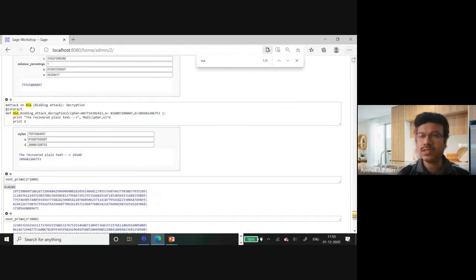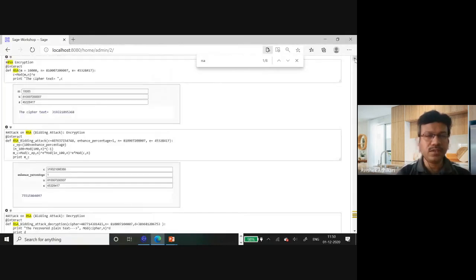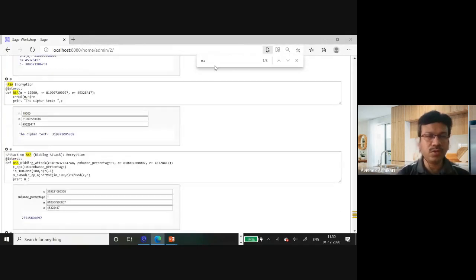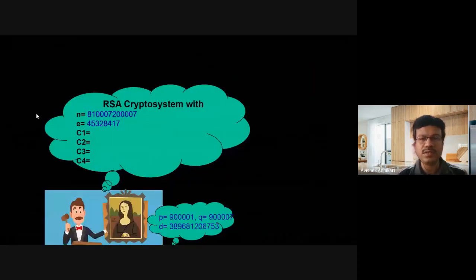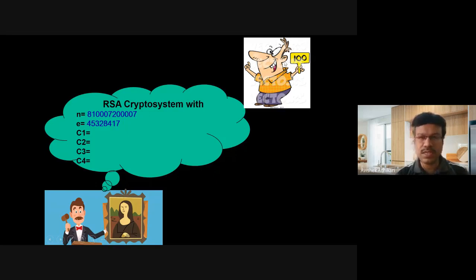So here somebody wants to make a plain text. Suppose this is RSA encryption. Here the someone is giving the value of 100. As I mentioned in my last class, 100 means 100 into 100, that means 10,000. So his bidding value is actually 10,000.